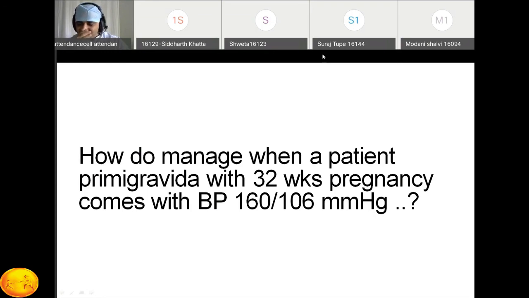So whenever patient comes with the raised BP, basically we'll do all these investigations: urine, CBC, liver function test. Urine, important point, it should be a dipstick test. If it is a 1+, then we say it is a preeclampsia. More than 1+, that is 300 milligram per deciliter in the urine. So the liver function test is very important. Like this you will have a question in the exam.